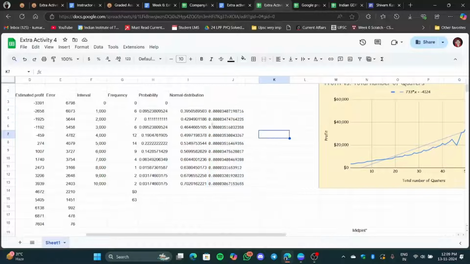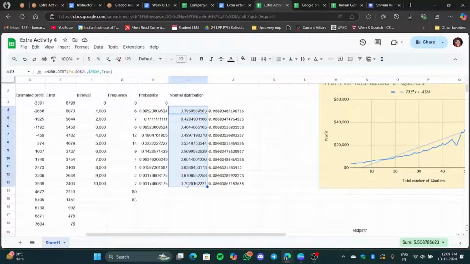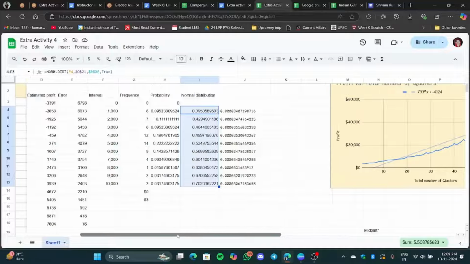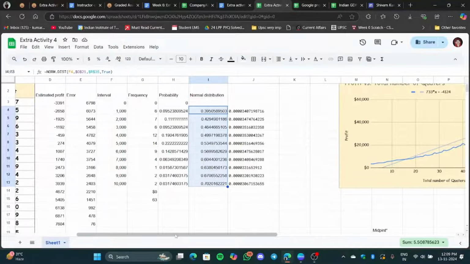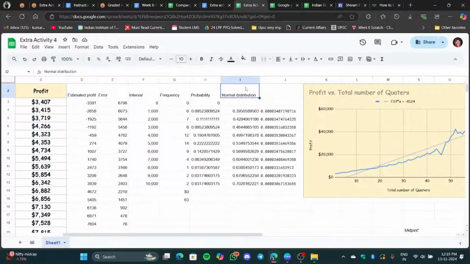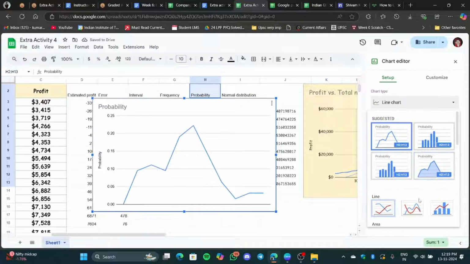Look at the probability difference that we are having. It is nearly zero, and this is basically close to this one, somewhat, not exactly. This is not a proper modeling that we have done over here. The model itself is not correct, but somewhat we have tried to figure out the error, and on the error we have tried to put a normal distribution to check what type of thing we can expect. For this probability also we can plot a graph. We can make a chart as well.